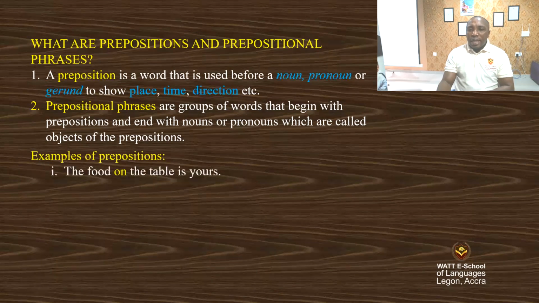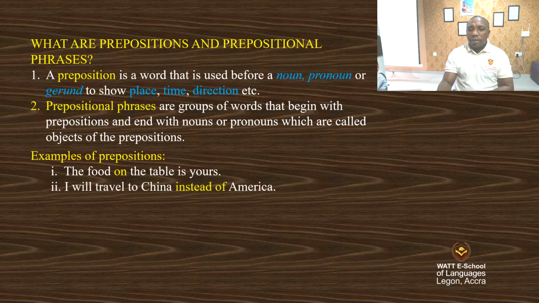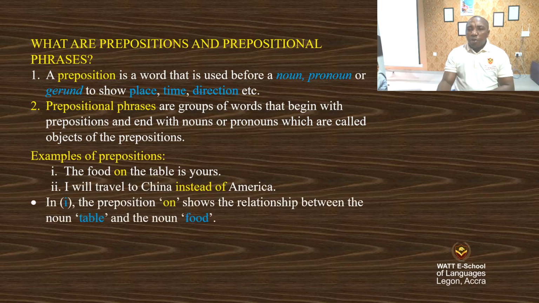Examples of prepositions. The food on the table is yours. I will travel to China instead of America. In 1, the preposition on shows the relationship between the noun table and the noun food. You can notice on your screen that we have the food on the table, so the highlighted on is showing the relationship between the food and the table.